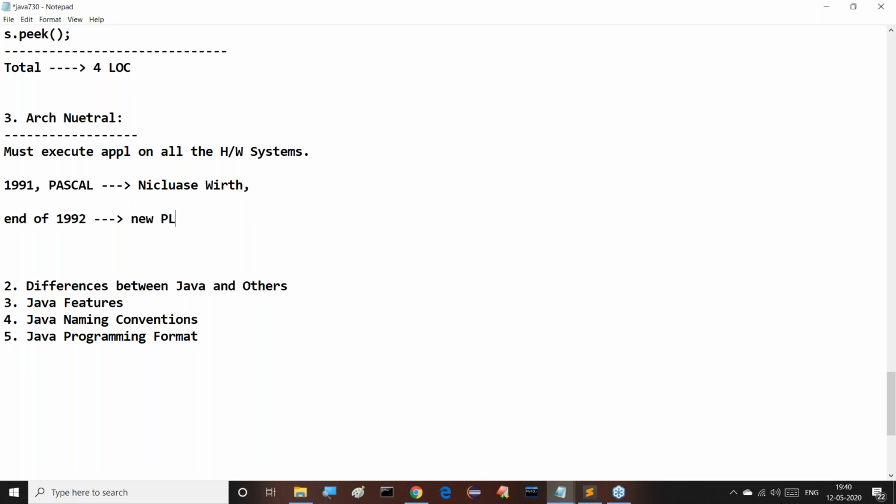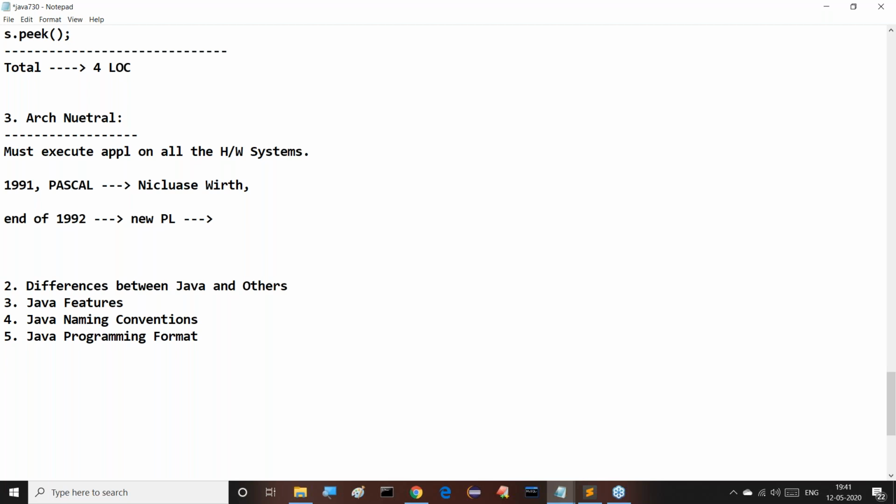What exactly was the name Sun Microsystems wanted to give this new programming language? People were having different thoughts about the name. What were the various thoughts? I can give you some answers now. Try to understand it.